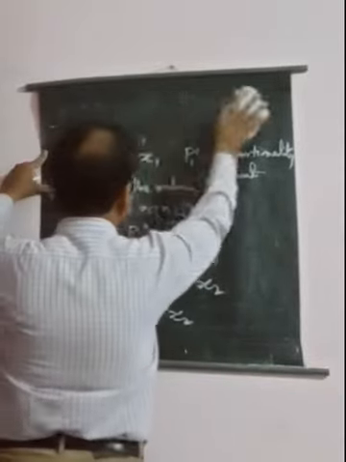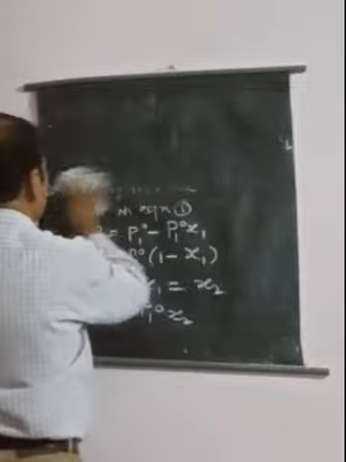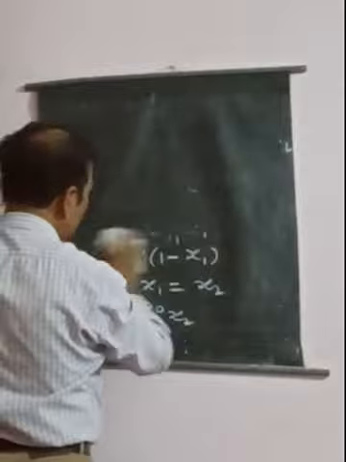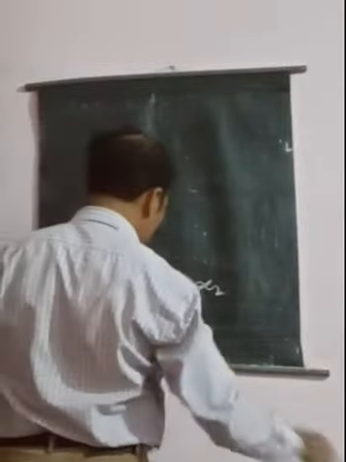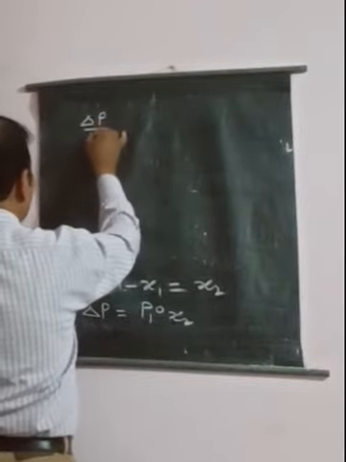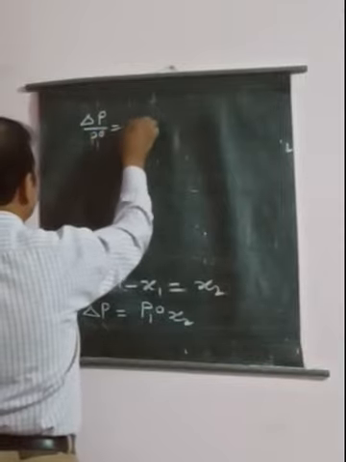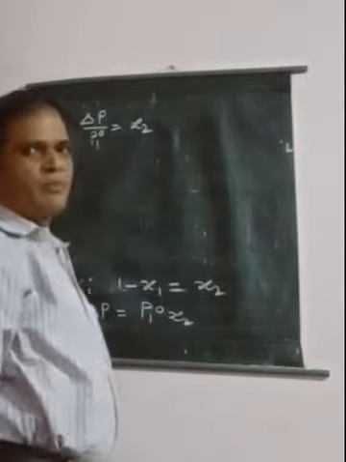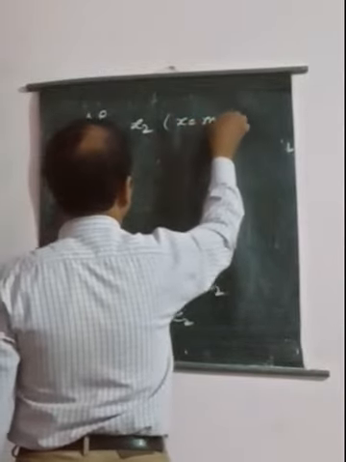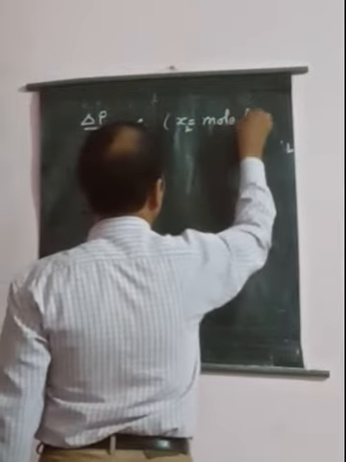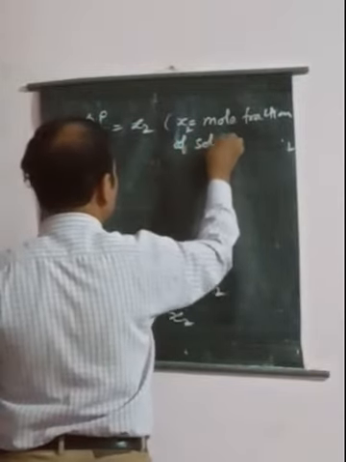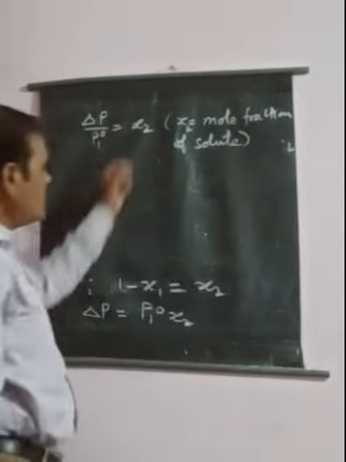If a solution is made by only two components, suppose component 1 and component 2, then by using this equation we can write delta P divided by P1 naught is equal to X2. What is X2? X2 is the mole fraction of solute in this particular case.